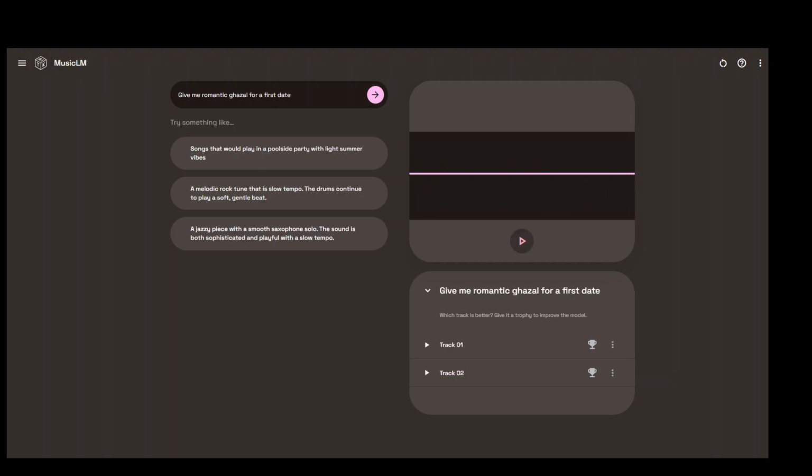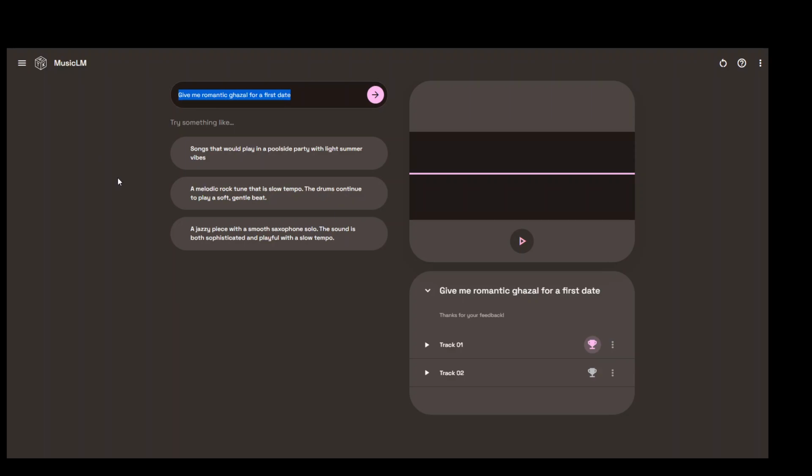Okay, so both of the tracks have finished now. Once you have listened to them, you can give a trophy to either one of them on the basis of your liking. So I will give the trophy to this track, and this means that MusicLM will improve on this feedback. Now let's try out something else.